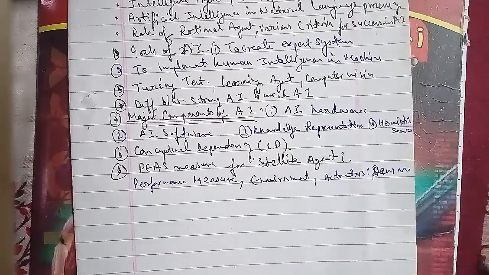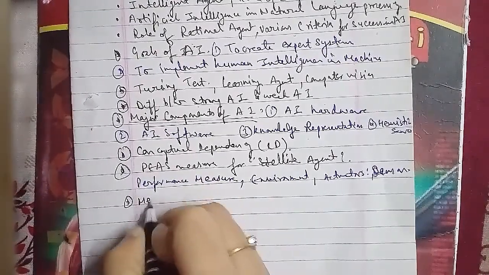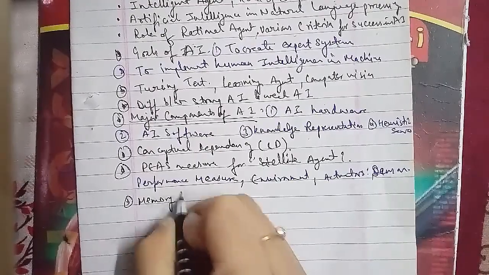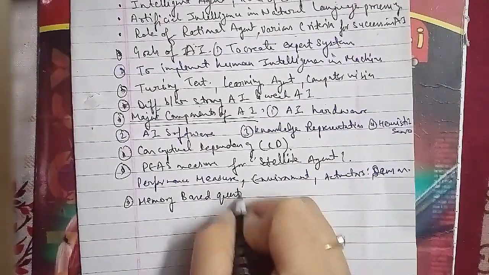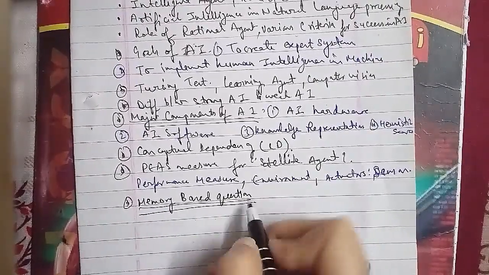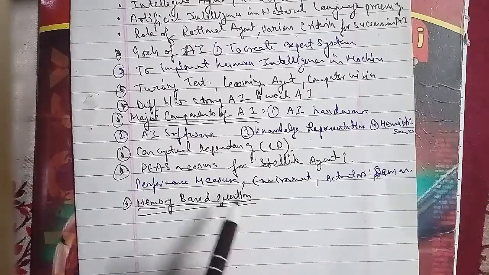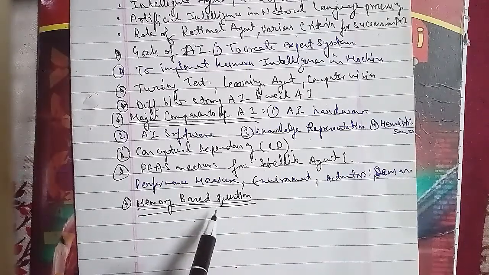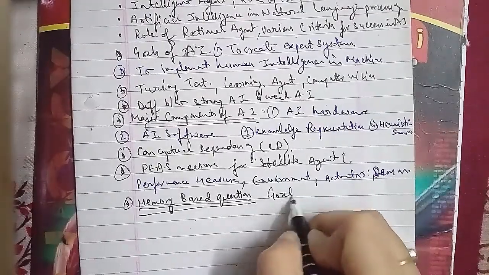Let's go ahead with the second question: what can computers do better than human beings?